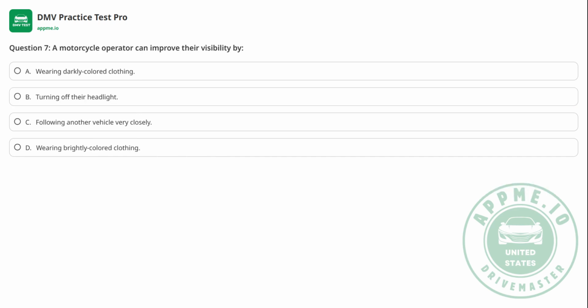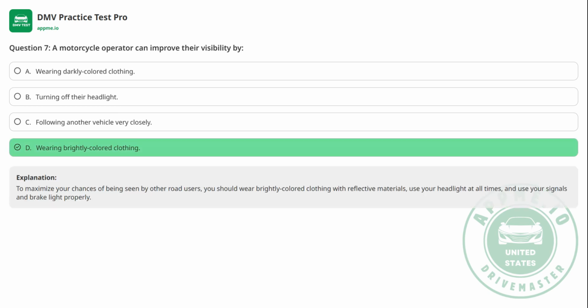Question 7. A motorcycle operator can improve their visibility by A. Wearing darkly colored clothing, B. Turning off their headlight, C. Following another vehicle very closely, D. Wearing brightly colored clothing. The correct answer is D.